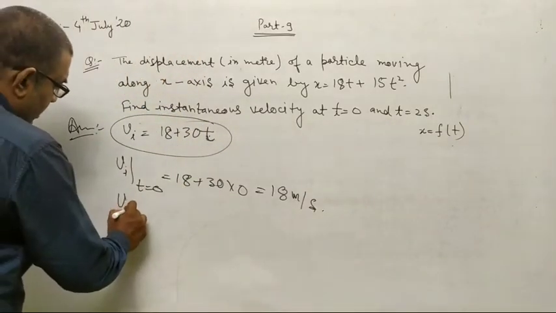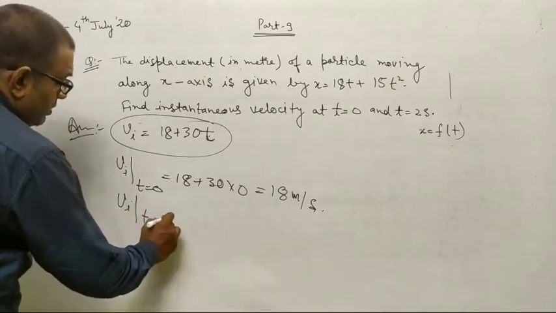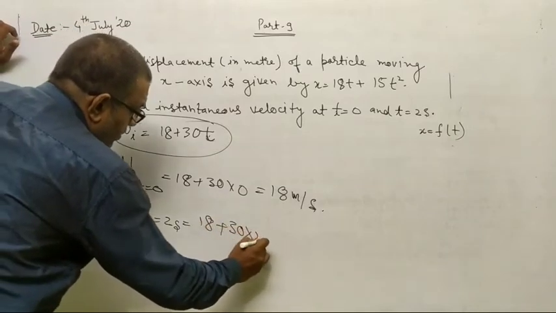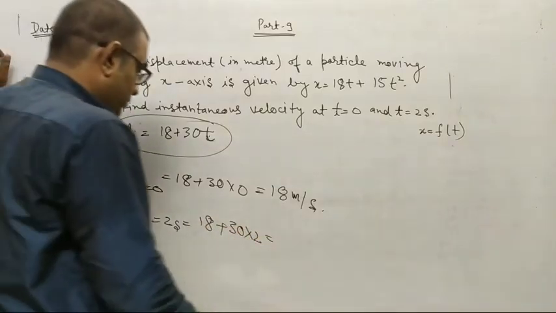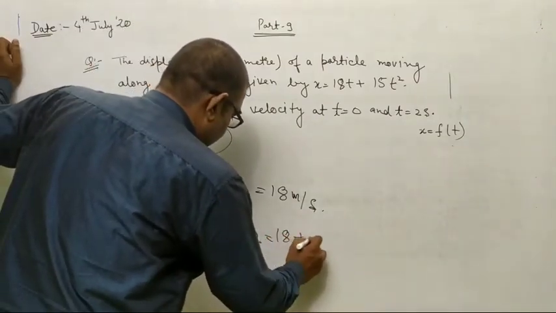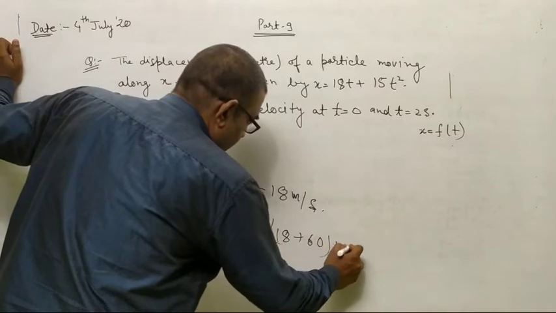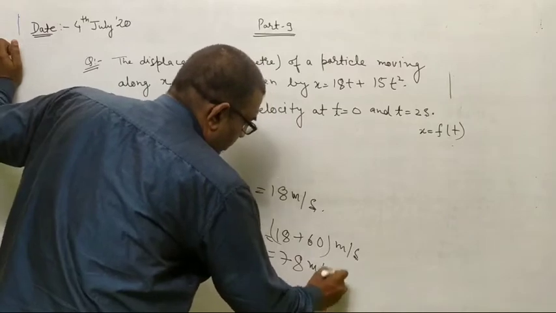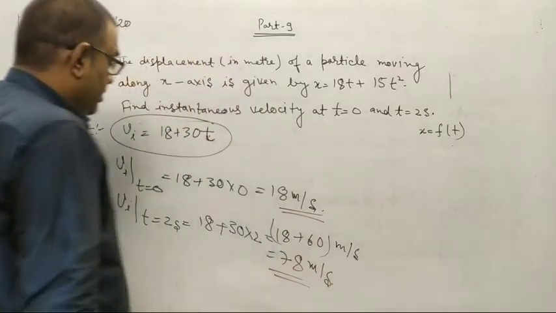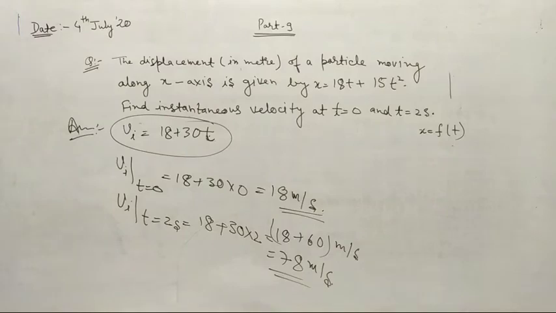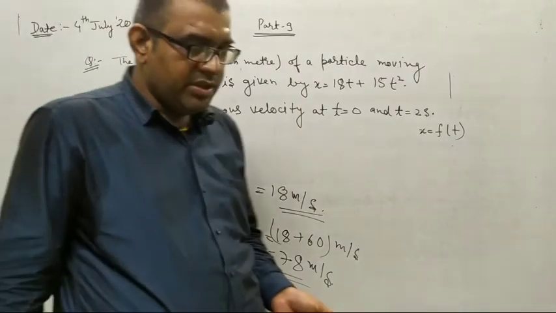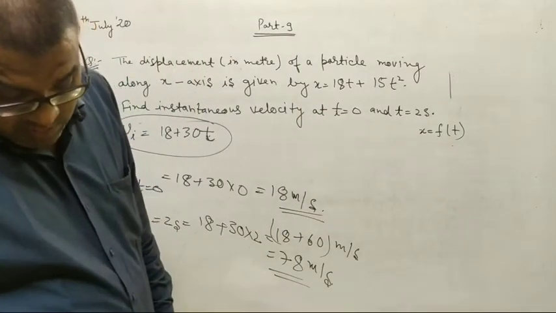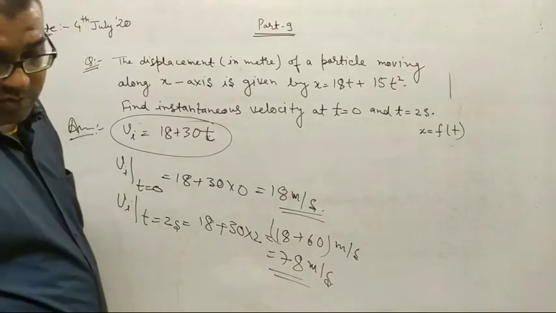And velocity at instant t equal to 2 seconds is 18 plus 30 into 2, that is 18 plus 60, which is 78 meter per second. These are the instantaneous velocities at two points of time, t equal to 0 second and t equal to 2 second.